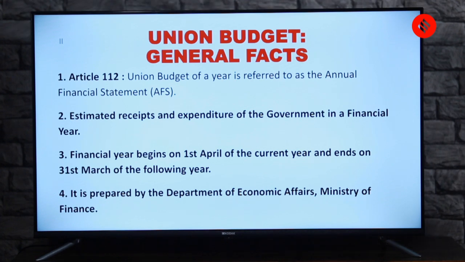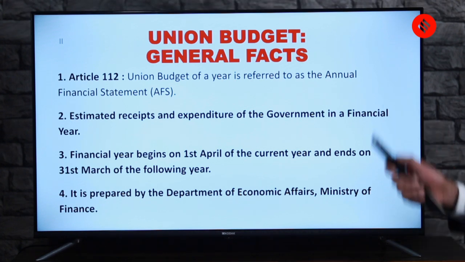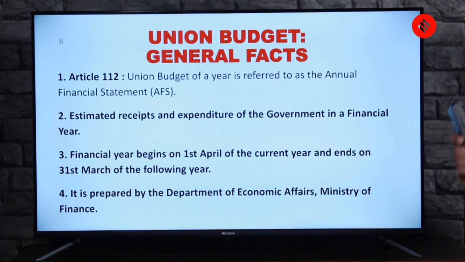The second point which you should remember is that the estimated receipts and expenditure of the government in a financial year is what the budget is about. What? Estimated receipts, and second, the expenditure of the government. Now, see the year which is mentioned is the financial year.